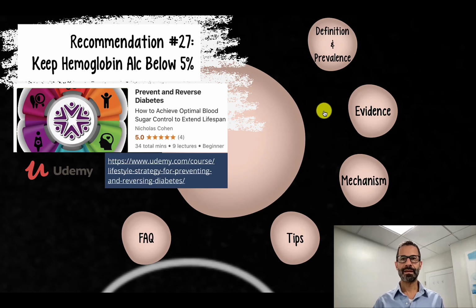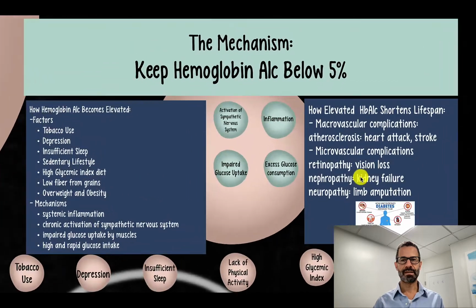We're back in the recommendation to keep hemoglobin A1C below 5%. We're talking about mechanism. We've explored factors that contribute to elevated A1C. Now we're looking at the mechanism underlying these factors. We talked about activation of the sympathetic nervous system. Now we're going to discuss how inflammation leads to insulin resistance and elevated hemoglobin A1C.